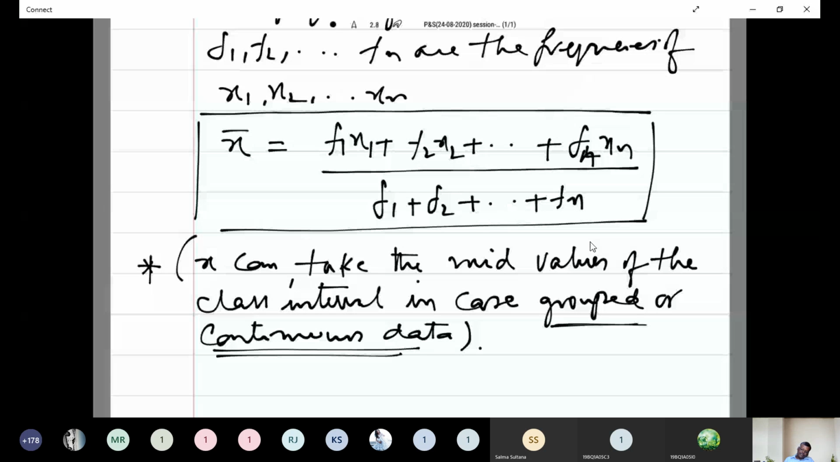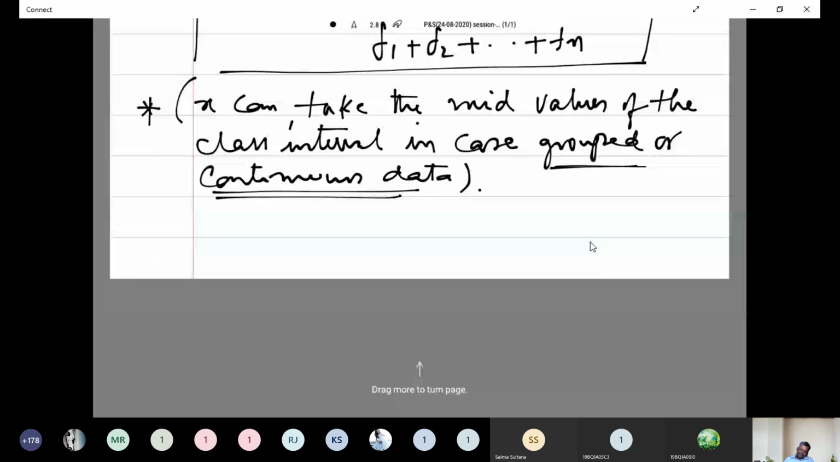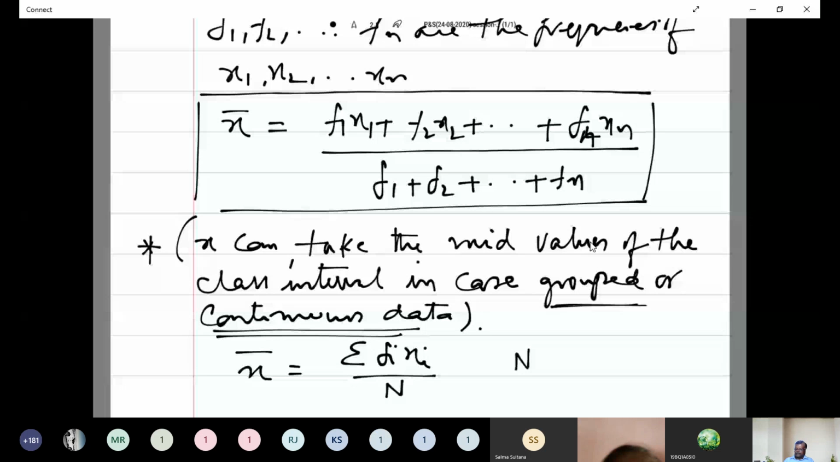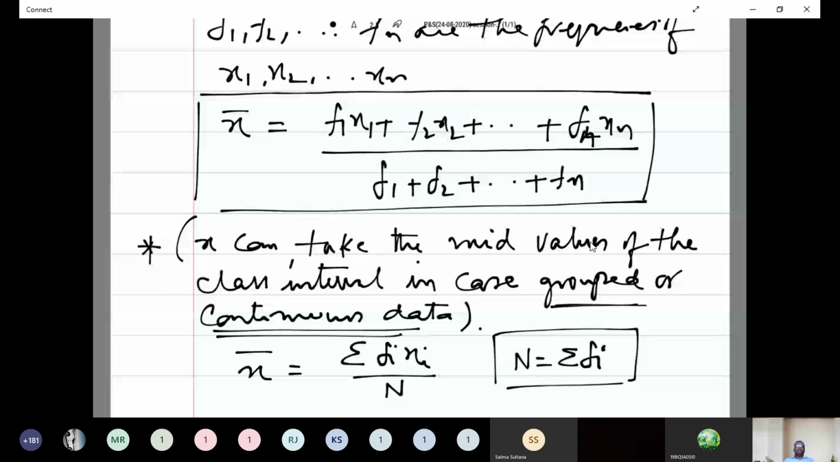Therefore, mean can be written as x bar is equal to summation fi xi by capital N. Capital N is nothing but total number of frequencies, that is equal to summation fi. This is the formula which is related to the frequency distribution.